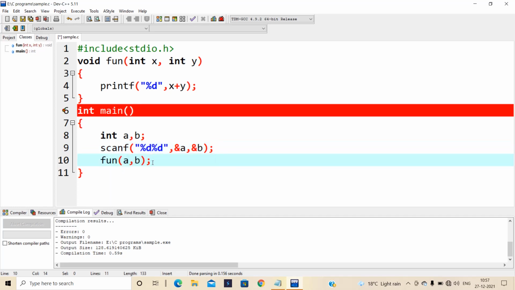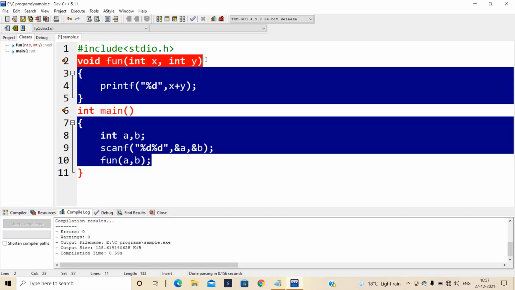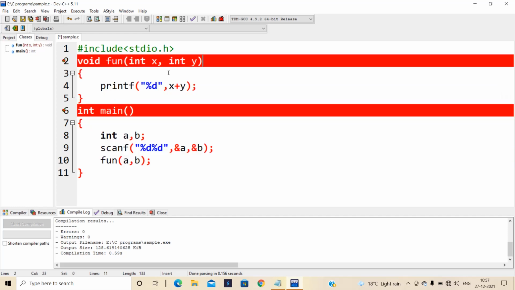This is the function declaration. In that statement, it searches for the function definition. The compiler comes here and executes all the statements available in the function definition. In this, we just print the sum of the x and y values. These are the formal parameters. These are the actual parameters.